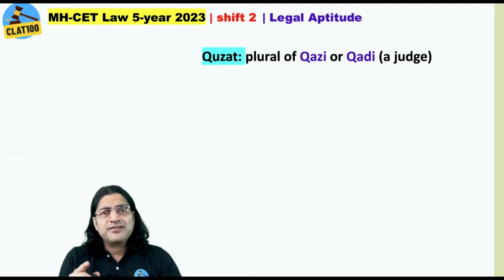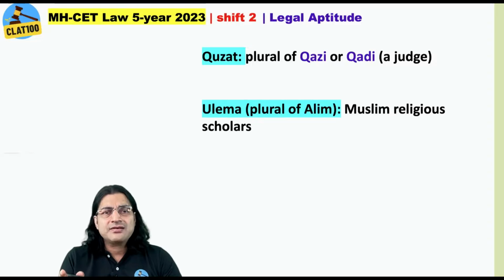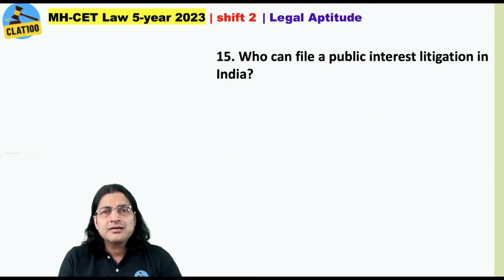Qusat is plural of Qazi or Qadi, that is judges. Alright. Ulema is plural of Alim. Alim is a religious scholar, and Ulema is a body of religious scholars. Alright. Deen, of course, we all know religion. Deen-e-Ilahi. Alright. Who can file a public interest litigation in India?